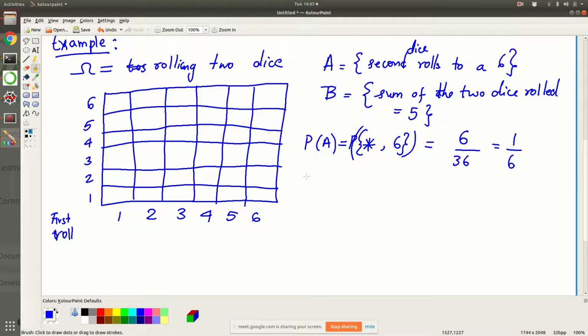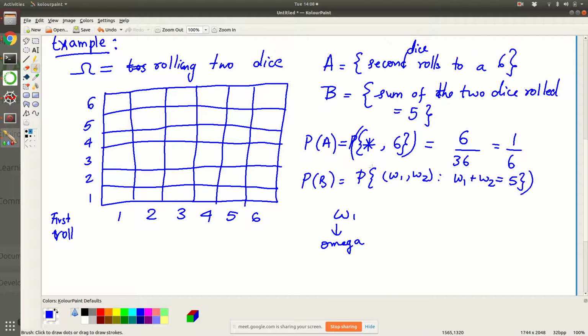Now what is P of B? P of B is the probability of outcomes, each of which I will call omega 1, omega 2. This is a small omega. So we want omega 1 and omega 2 such that omega 1 plus omega 2 is equal to 5. What are all the possible ways in which that can happen?